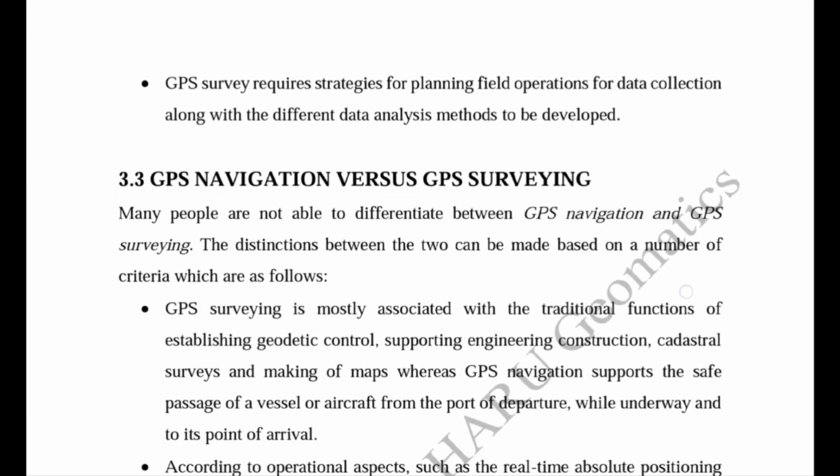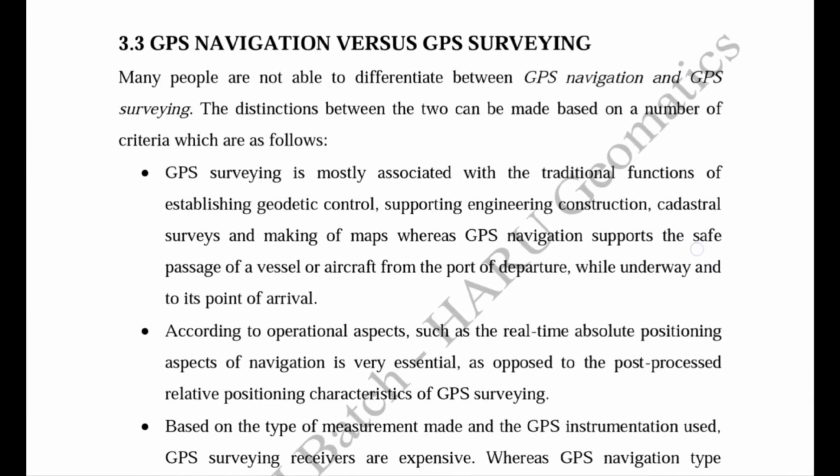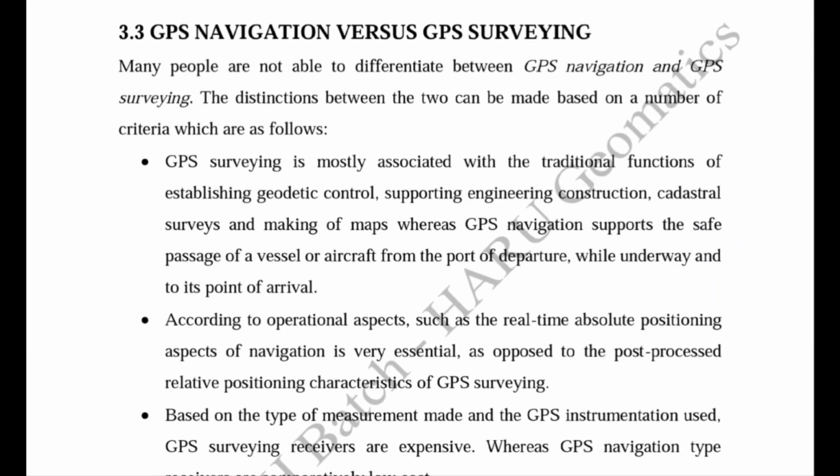Now we have to study GPS navigation versus GPS surveying, because we know that these two terminologies are used interchangeably, but they are not the same. GPS surveying is mostly used for the traditional function of establishing geodetic control, supporting engineering construction, cadastral survey, and making maps.